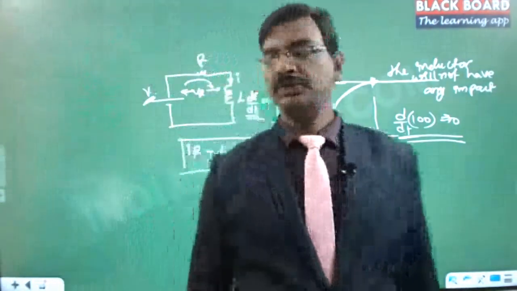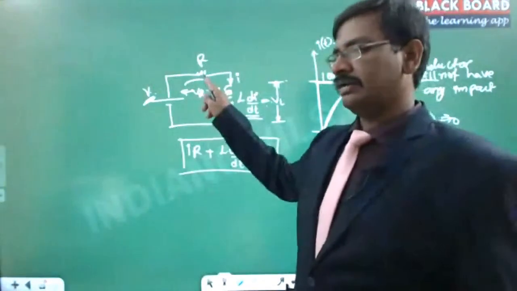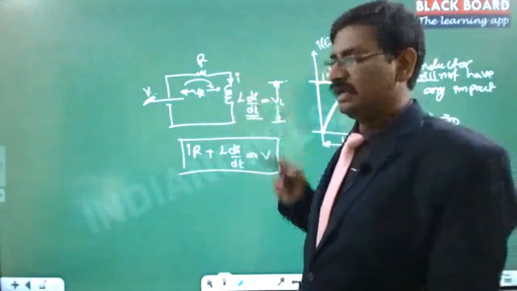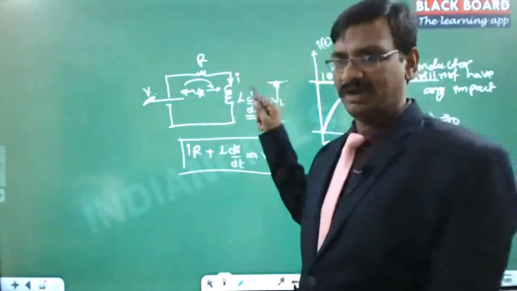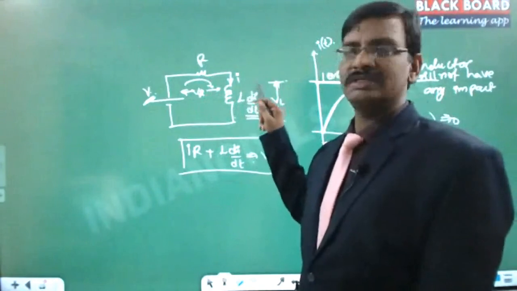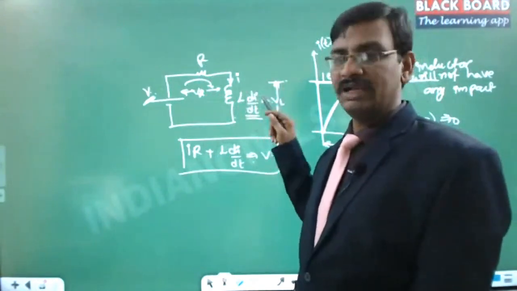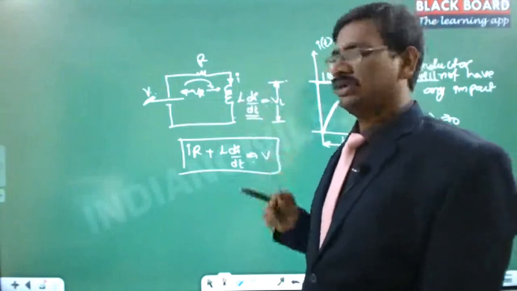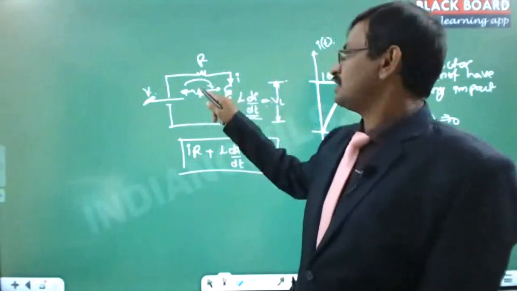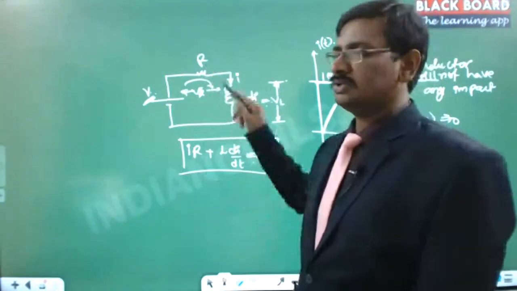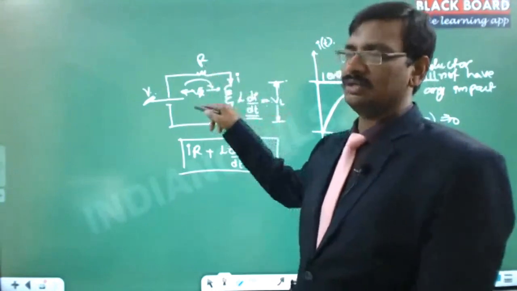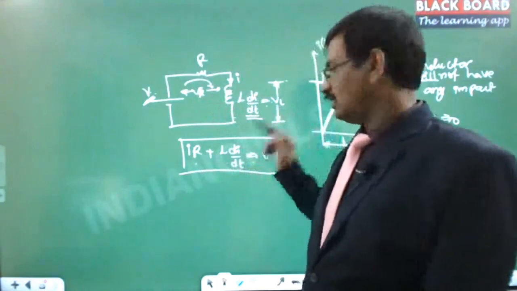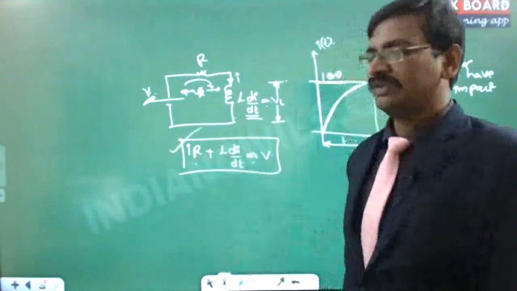In the RL circuit, there is a resistance R and there is an inductor L. Now the voltage across the inductor is L dI by dt, because this is the physics behind it: the voltage dropped is equivalent to L times the rate of change of flow of current, so that is L dI by dt. And IR is the voltage drop across the resistance. So IR plus L dI by dt is equal to the voltage source V. And this is the one which we will be using.